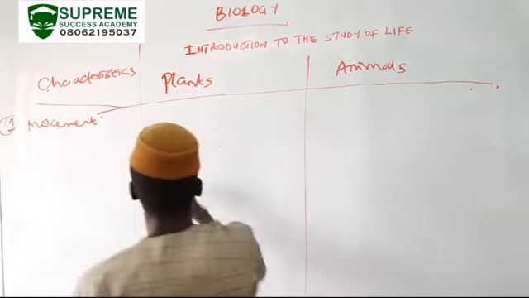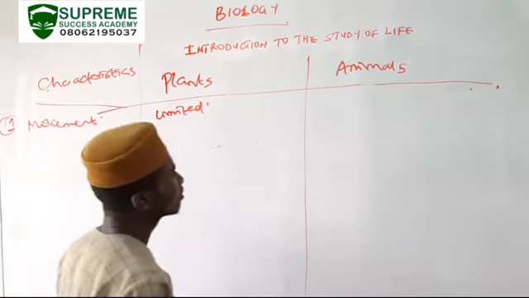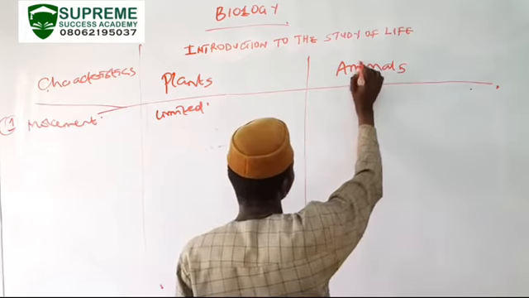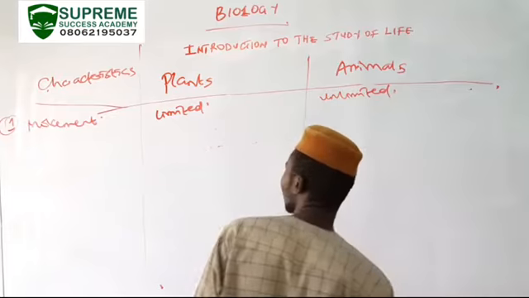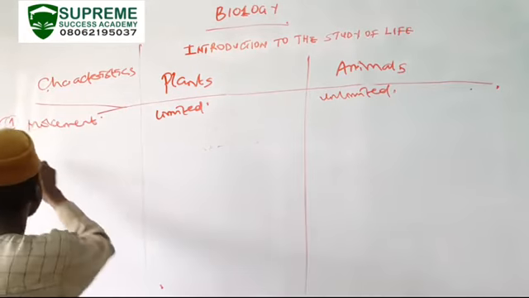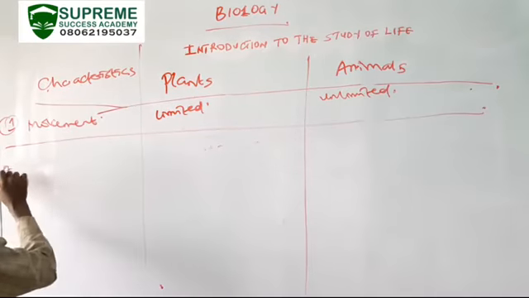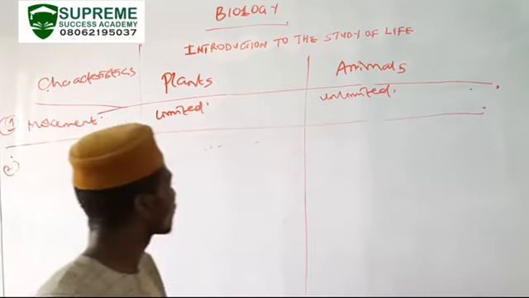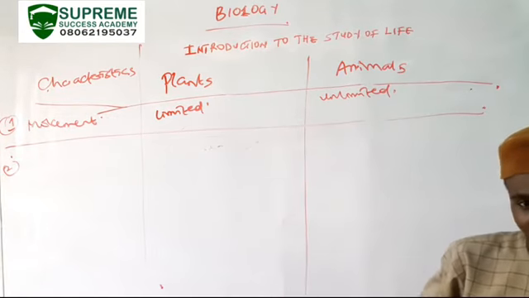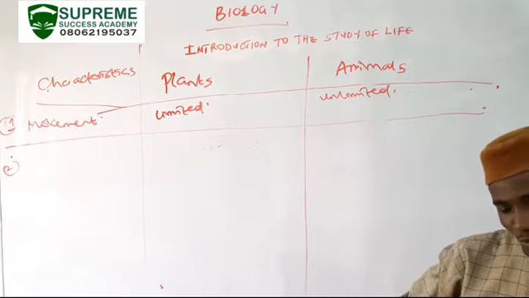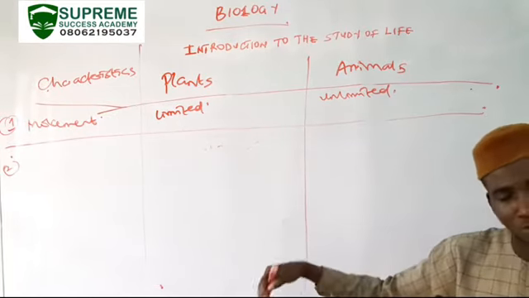So the movement in plants is limited, while the movement in animals is unlimited. Animals can move very well. Then, another thing about movement in terms of plants and animals is the parts that can move. Animals are able to move using specialized organs. In plants, any of their body structures could be involved.